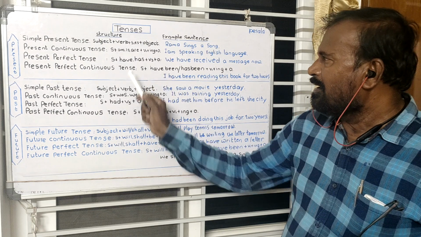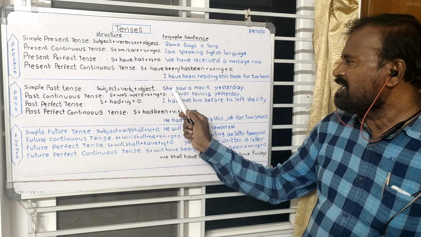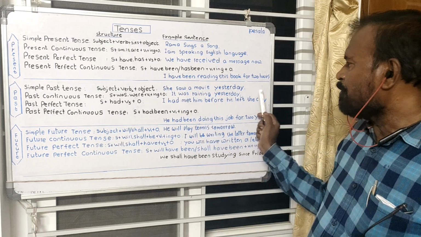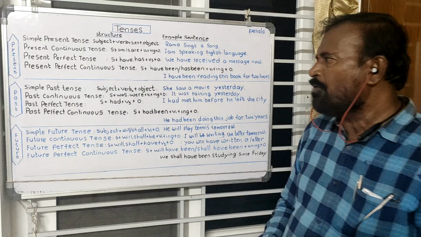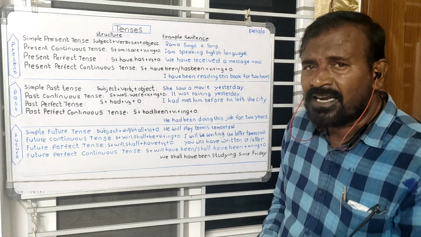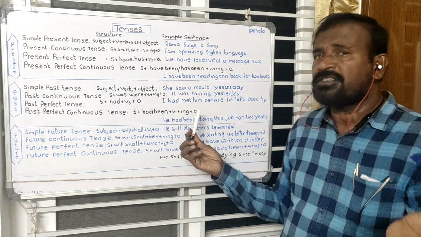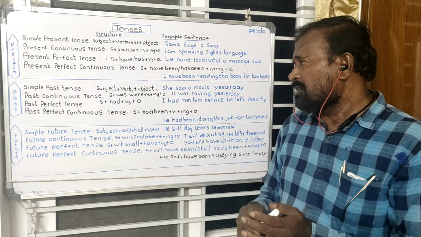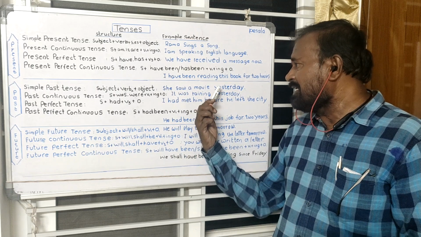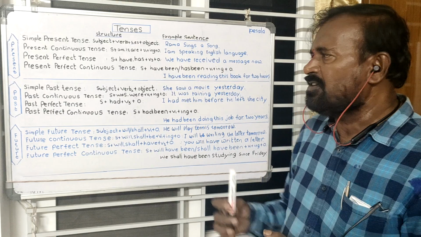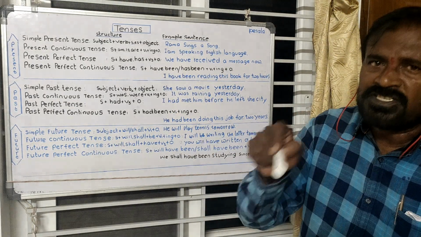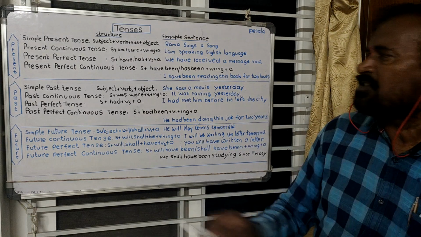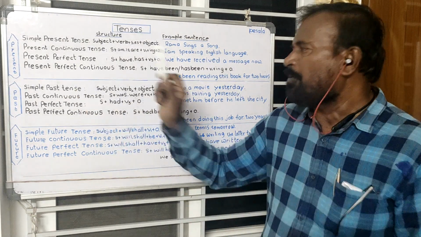It is the structure of the sentence, and see the example sentence. She saw a movie yesterday. Here we are talking about the past things, completed things. There is no question of them repeating again, and it is an ended action. For ended actions, completed actions, for the past thing, happened actions, we use the simple past tense.